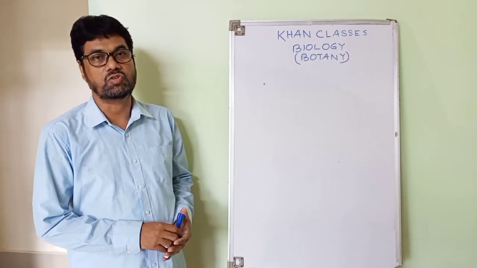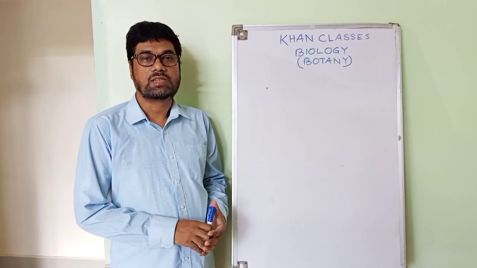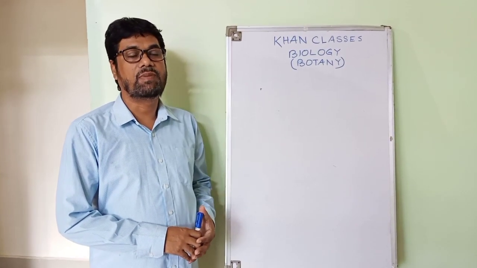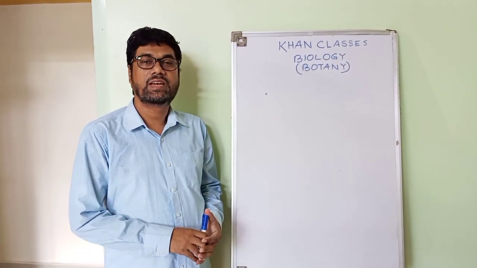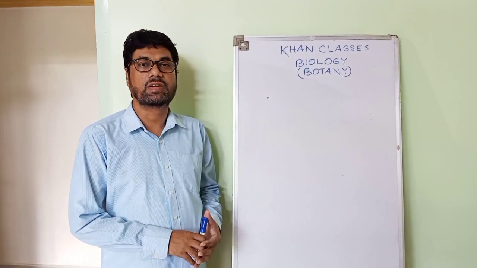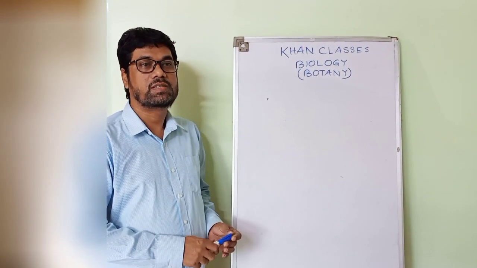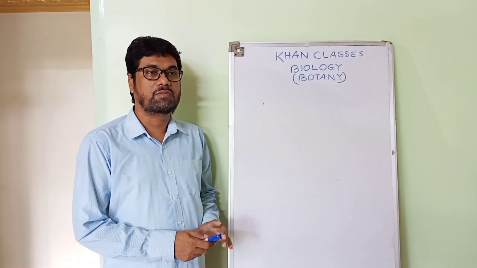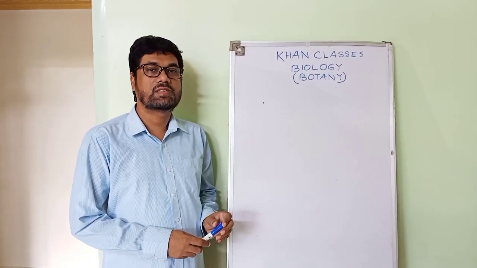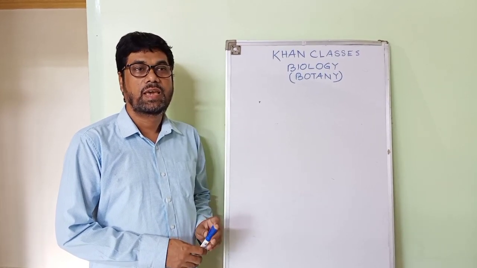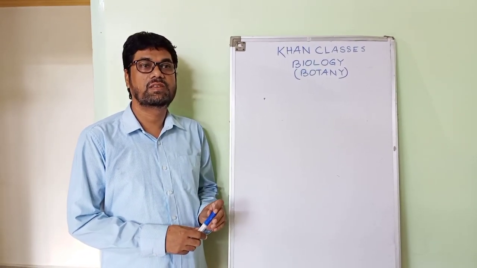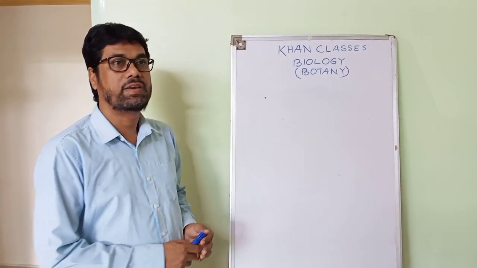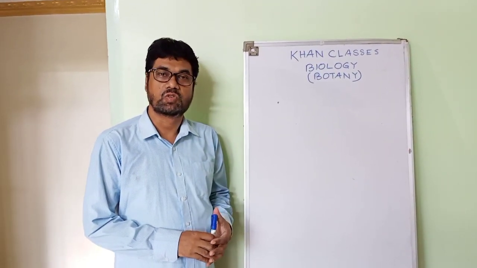Now, what is cell biology? The study of the cell is called cell biology. As you know, every living individual from bacteria to elephants, all living organisms are made up of a single cell or multiple cells. The discovery of the cell is a remarkable discovery in the history of science, because the first living structure of a cell was observed by Anton von Leeuwenhoek with his own microscope.